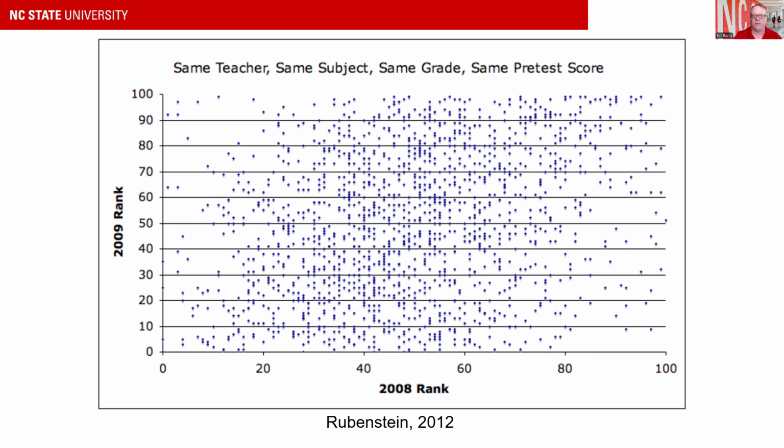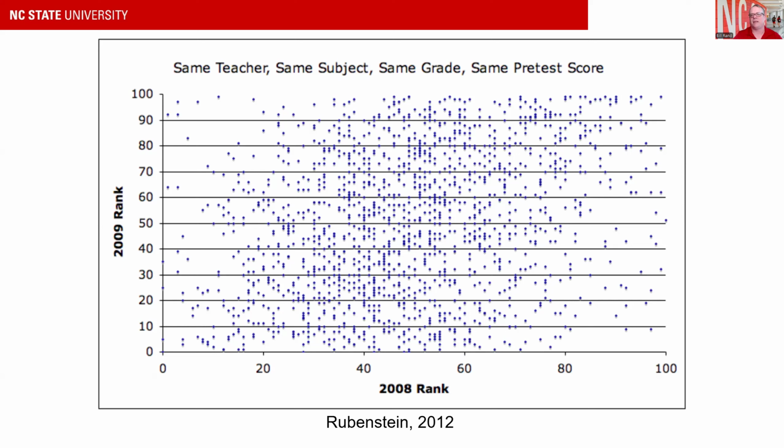But as you can see from this graph, where we started plotting all those students and their 2008 ranks versus the 2009 ranks, it's just noise, right? Meaning that there's so much that's not controlled for by this. Like, did the student have a bad year? Did something happen in their family? Was this particular subject a little bit tougher? Like maybe they were really good last year, but this year was worse, right?